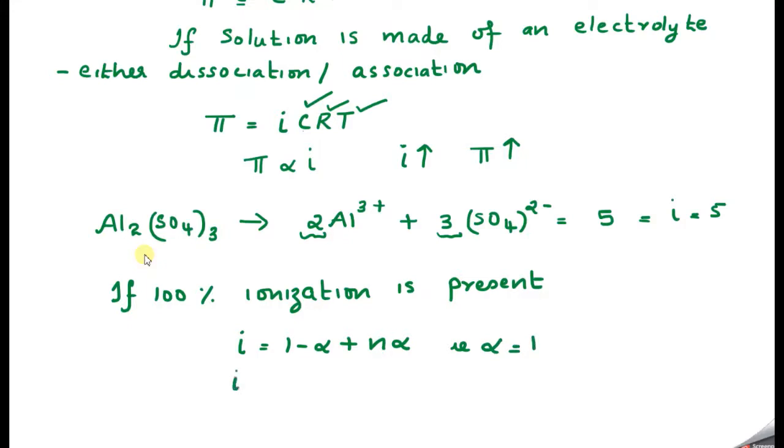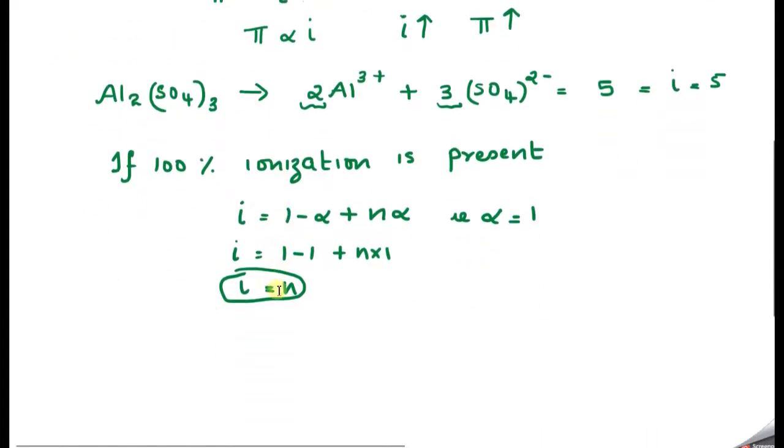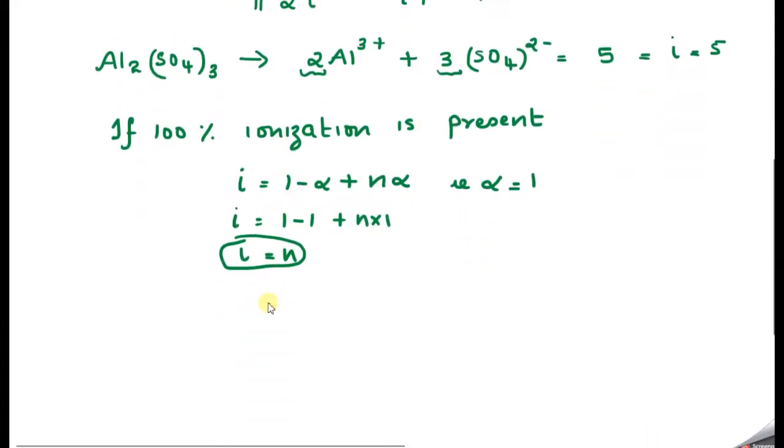So i = 1 - 1 + n × 1, that is, i = n. Please remember this. n indicates the number of ions. So n is 5 means i is also equal to 5 here. So in the first case, π is proportional to i, which is 5.